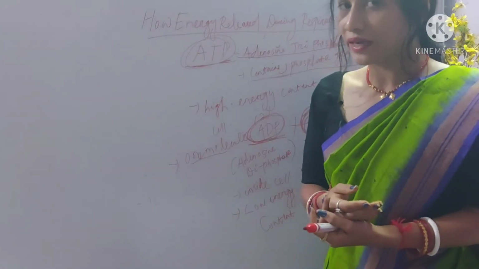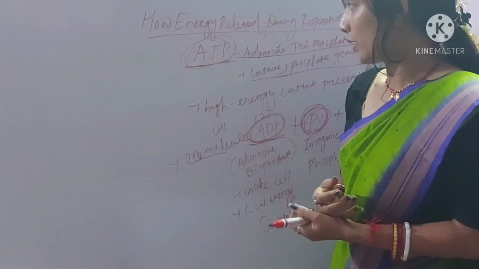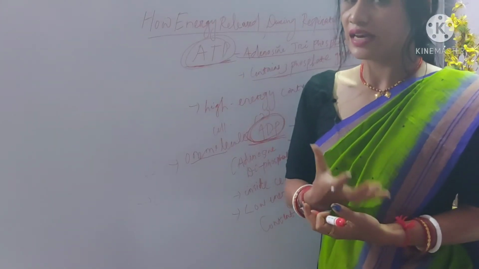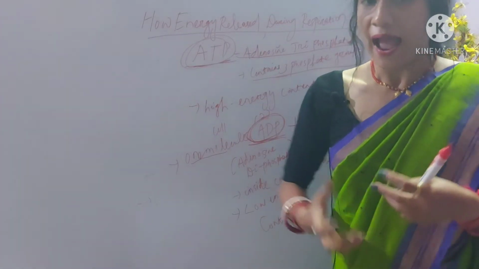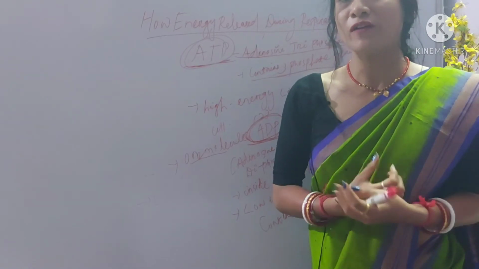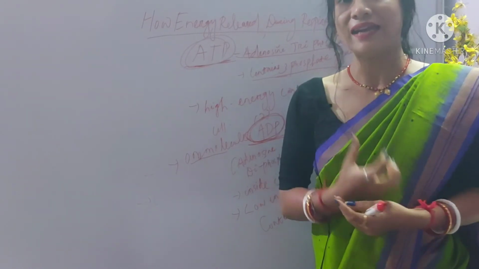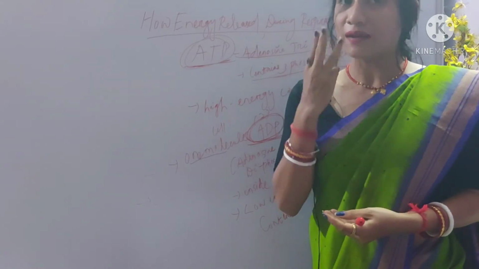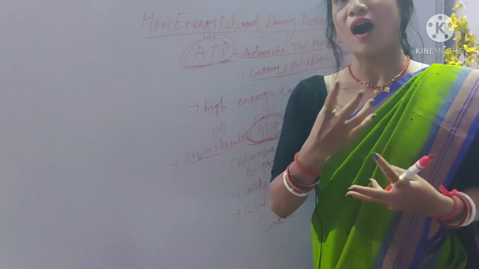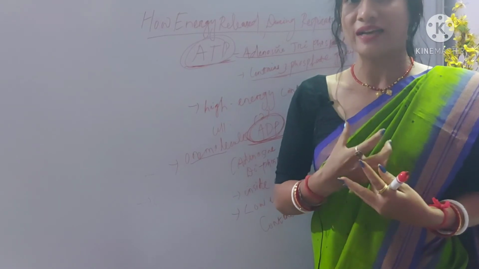Again I am repeating, students, energy is released during cellular respiration and is stored in the form of ATP. ATP is adenosine triphosphate, a high energy content molecule consisting of three phosphate groups. So how is ATP formed?